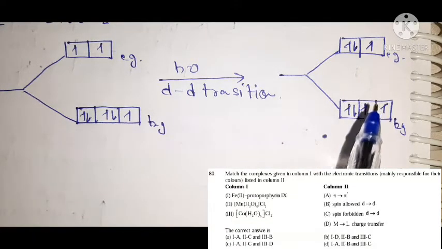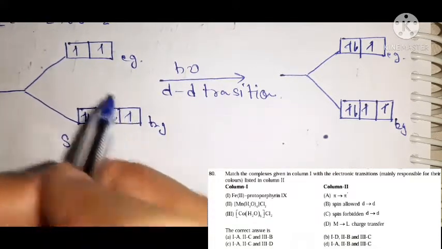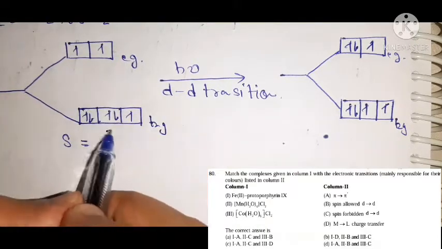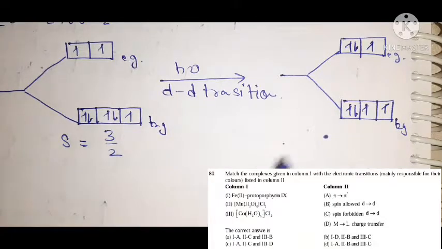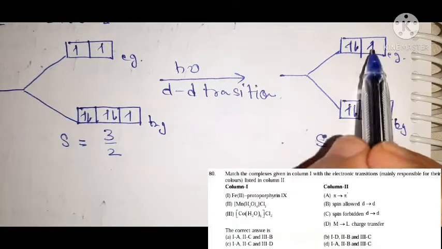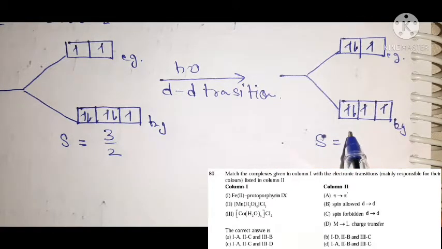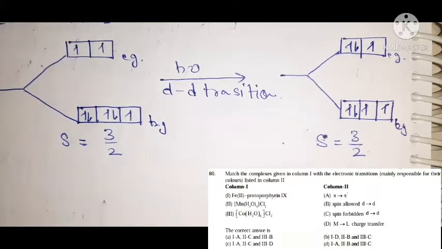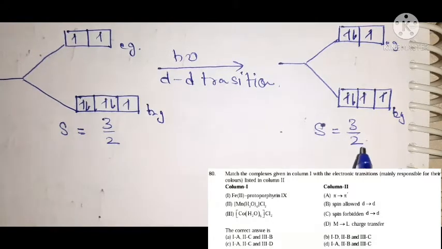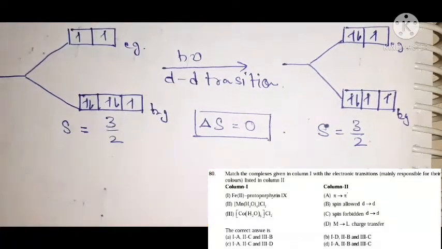Now here the value of total spin will be, see, 3 unpaired electrons are present, 1, 2 and 3. So its value will be half plus half plus half, that is 3/2. And after irradiation the total spin will also be 3/2, because here also 3 unpaired electrons are present. So S is 3/2 here and S is 3/2 here, which means the value of delta S will be 0.